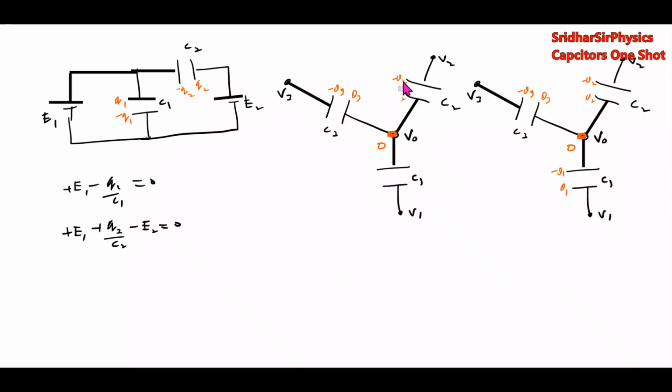Initially, how much charge is here? 0, 0, 0. So charge of this junction should be conserved. This is the basic idea.